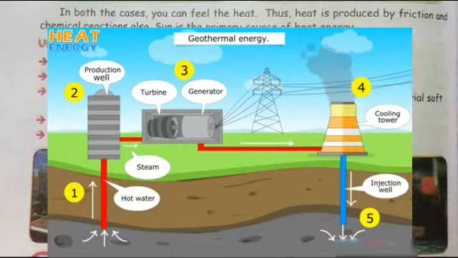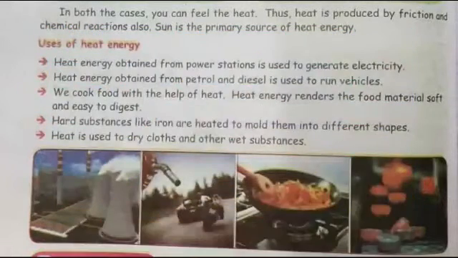When the water reaches the surface, the pressure is dropped, which causes the water to turn into steam. The steam spins the turbine, which is connected to a generator that produces electricity, same as a windmill.